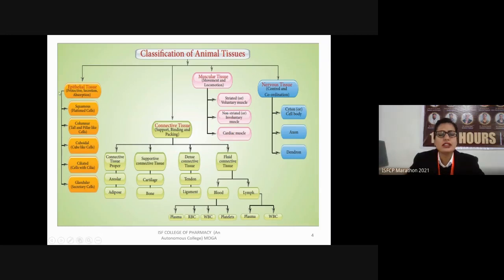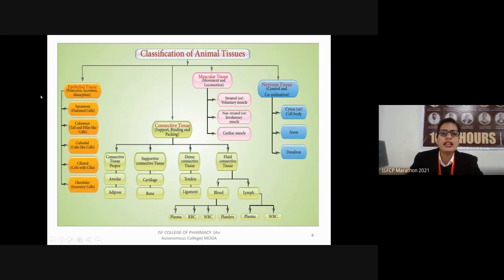Then they also play a major role in secretion. They give secretions, or glandular secretions, in the case of the glandular epithelial tissue, which we will study in detail. Then they are helpful in absorption, like in the intestine and in the tubules. Various epithelial tissues are present there. They will absorb the nutrients which we take from our diet.